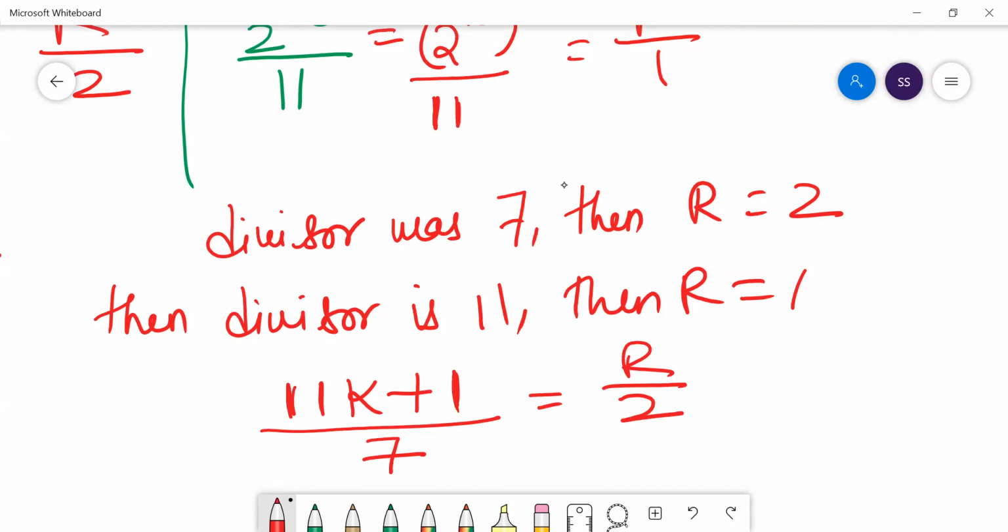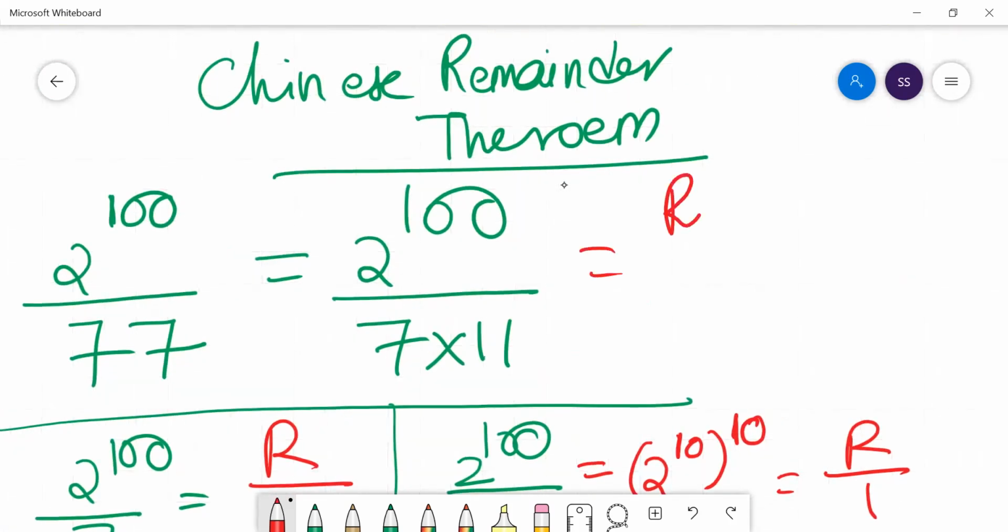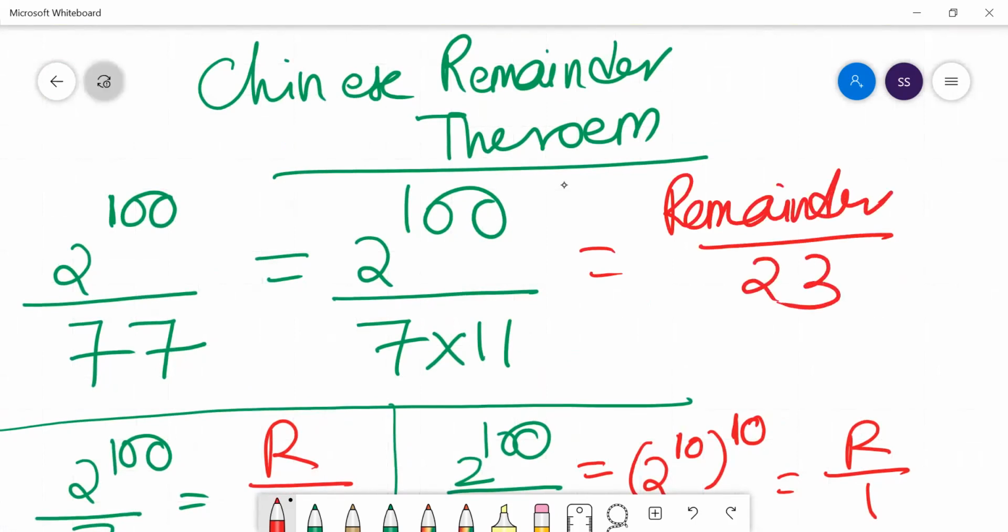Let k be 0. Then your number is 1, and 1 divided by 7 gives remainder 1. Let k be 1. Then your number is 12, and 12 divided by 7 gives remainder 5. Let k be 2. Then your number is 23, and 23 divided by 7 gives remainder 2. Your work is done. Your number is 23, so the remainder for this problem is 23. This is the answer.